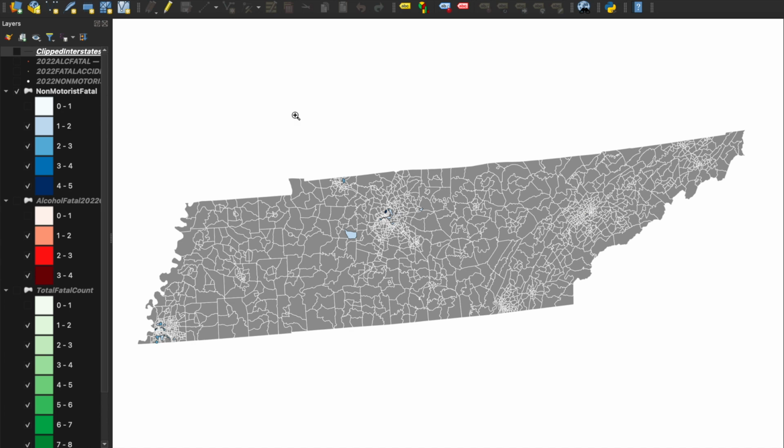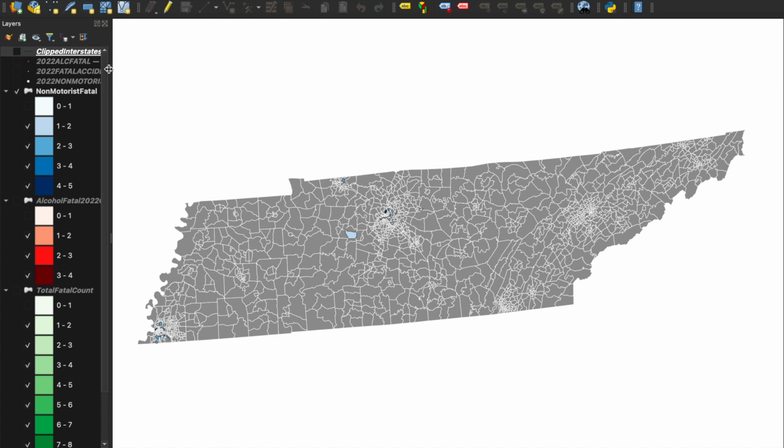But after this, I went back to my original data set and I filtered out fatal accidents in 2022 that had alcohol involved. And so this one, if alcohol was involved, then there would be a Y, and if there wasn't alcohol involved, then there would be an N. But some of them did not have any data for alcohol, so just keep in mind that this data is not 100% complete, but most of them had either a Y or an N.